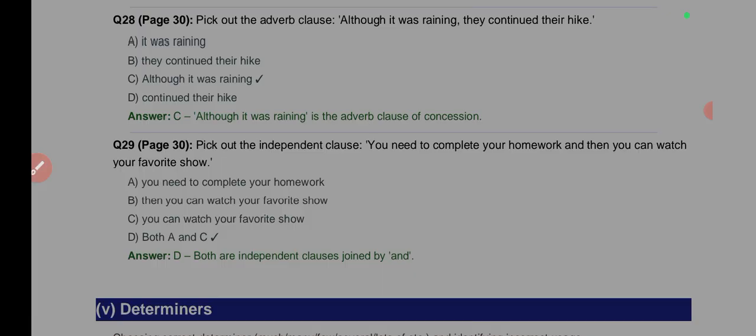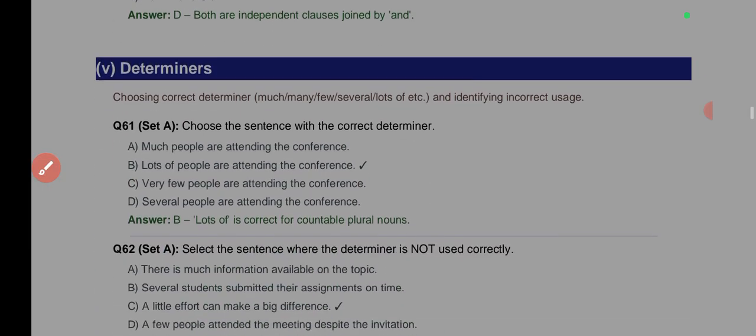Pick out the independent clause, that is the main clause. You need to complete your homework and then you can watch your favorite show. Okay. You need to complete your homework is complete. You can watch your favorite show is also complete. So except the show, you need to complete your homework, that's correct. Then you can watch. Then makes this one word. You can watch your favorite show is also correct. So A and C are the correct answers.